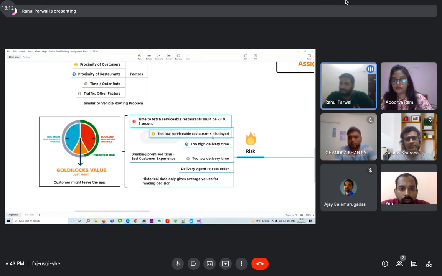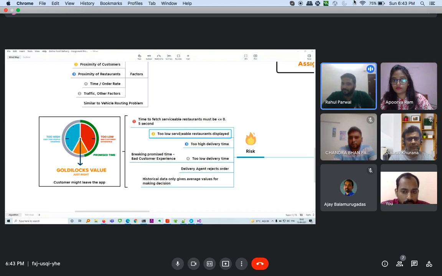The second is that if within that time they display too few serviceable restaurants because they could not compute for some reason, then that's a risk, because the customer will not find the restaurant they are looking for and will leave the app. Or if they compute it and give a reasonably high time, the customers will also leave, for example if delivery might take 1 hour.